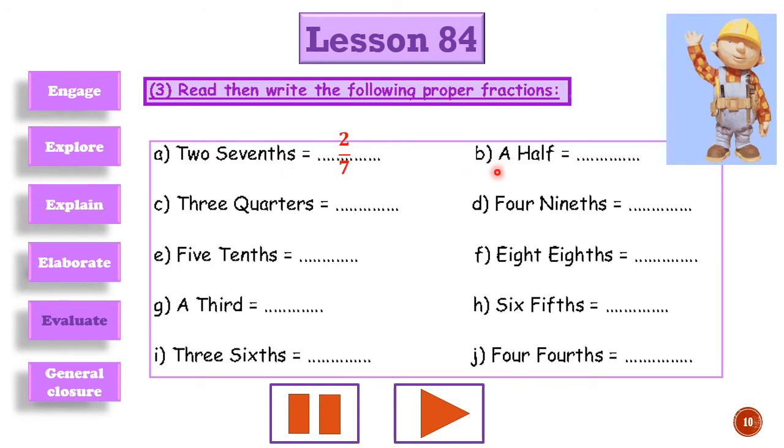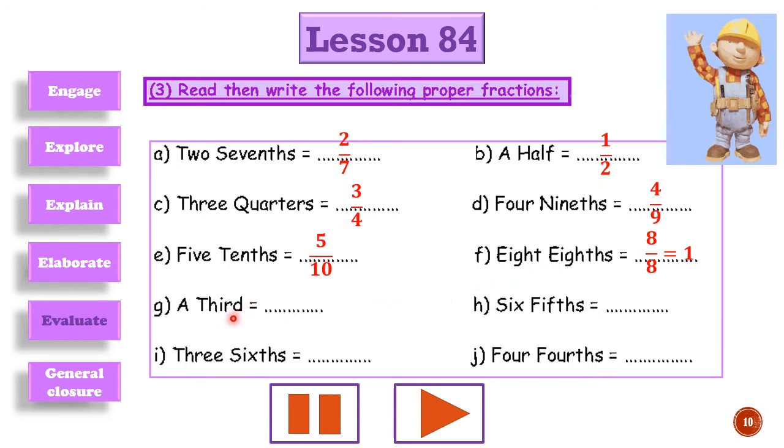A half, a means 1. 1/2. 3 quarters means 3 fourths. It will be 3 over 4. 3 out of 4. 4 ninths means, yes, 4 out of 9. 5 tenths, yes, 5 out of 10. 8 eighths, it will be 8 over 8, which is, yes, 1 whole.